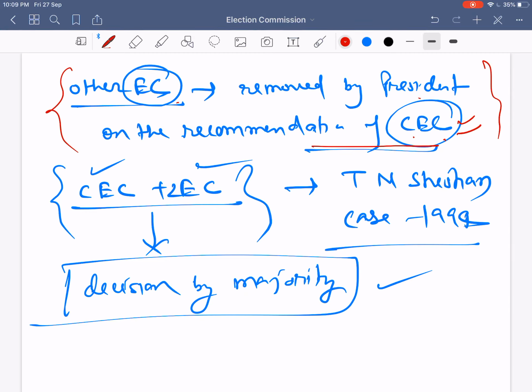One more thing we need to know is that this is a multi-member body. It is one chief election commissioner and two other election commissioners. If any decision needs to be taken, the decision must be taken through majority only. Correct. So, another important thing,